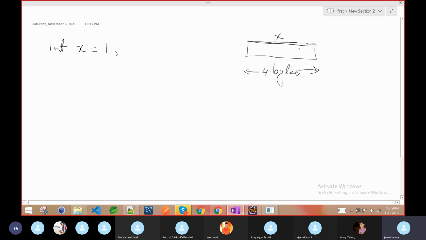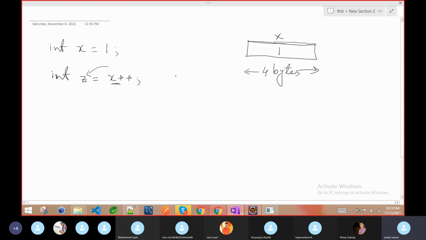This is the memory location, and whatever value you assign will be placed here, but in binary format. Now I am declaring another variable: int z equal to x post-increment. So with post-increment, it looks like we are doing two operations here. One is assigning the value from the right side to the left side, and the second is increasing the value.